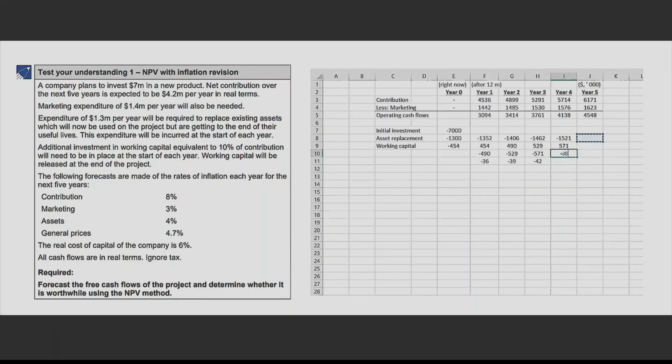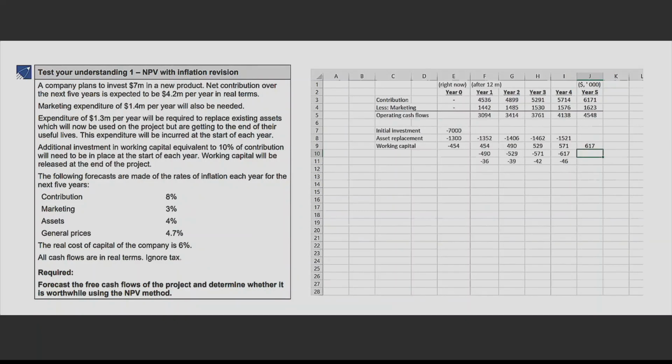We need 10% of contribution, that is 617. 571 is there. 617 is required. How much additional amount do we need to invest in working capital? That is 46. Now, how much is the balance you have accumulated in the working capital box? That is 617. That means at the end of the period, you will get back 617. That is termed as release of working capital.